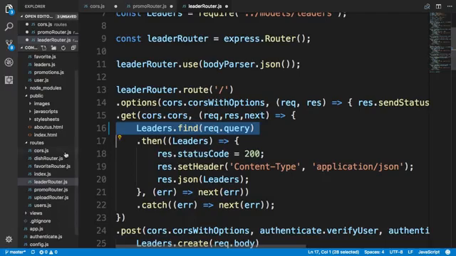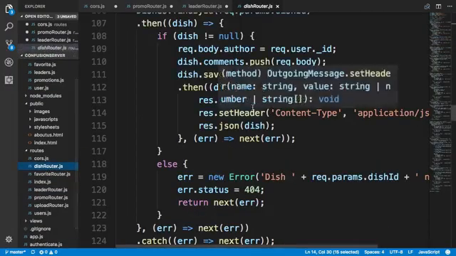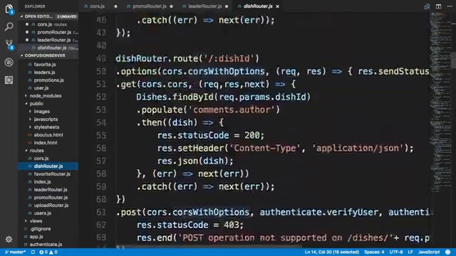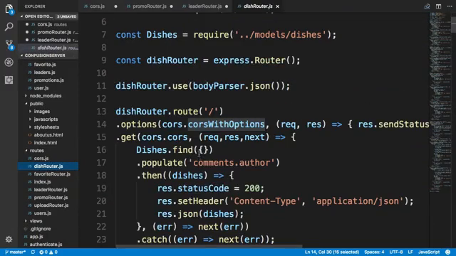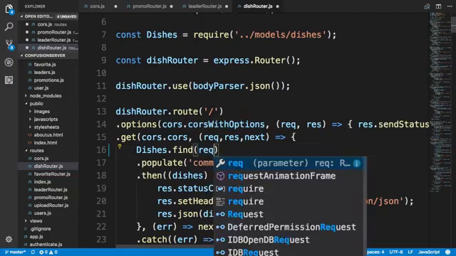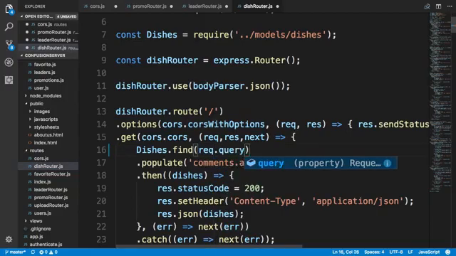Now, having adjusted these two, let's work on the dish router. Going to the dishRouter.js file, even in the dish router the same update applies. In the get method, change dishes find to use req.query. With this, my dish router update has been completed. So we have now updated the promo router, the leader router, and the dish router. Then we will move on to update the favorite router.